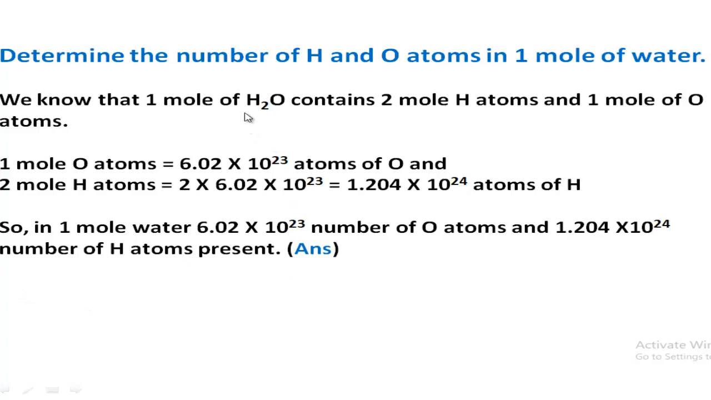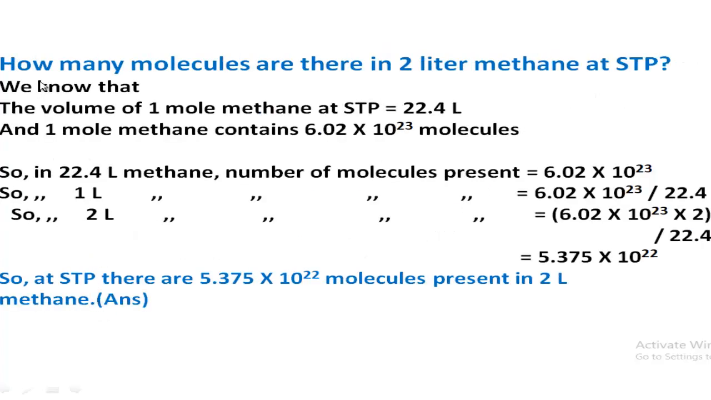So in this type of math, just you have to know the formula of the mentioned compound correctly, and from the formula you can identify the amount of constituent atoms. Now follow the another math. How many molecules are there in 2 liter methane at STP?